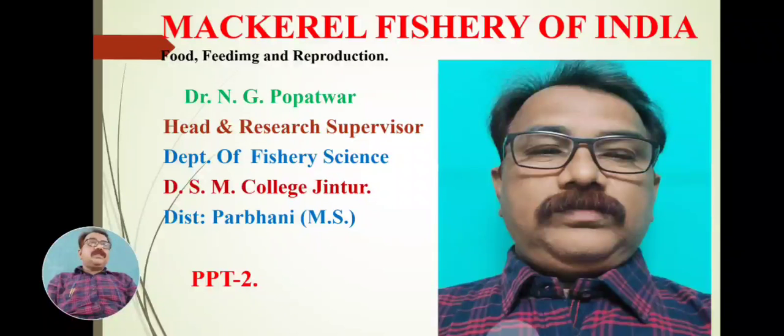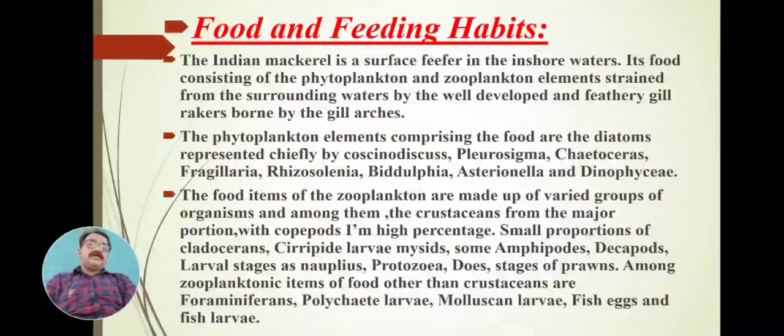Of this production, 90% of the fish are caught from the west coast of India, and that's why mackerel is the important second commercial fishery we have started studying.